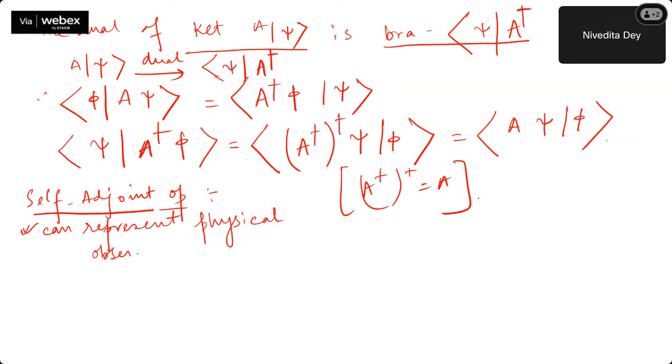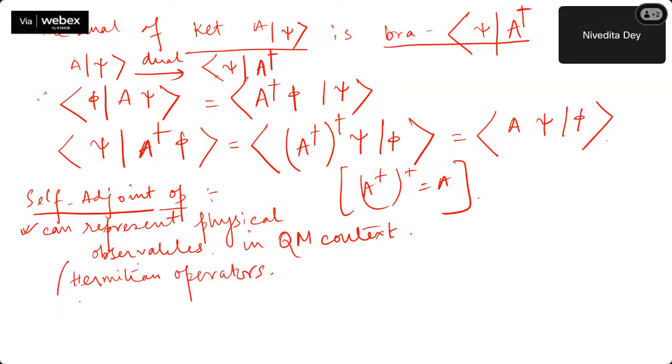In quantum mechanics context, they are also known as Hermitian operators. So Hermitian operators are nothing but self-adjoint operators. And a Hermitian operator definitely has the property of self-adjointness, which is A dagger is equal to A. Just like A transpose and A are the same, here also A dagger is equal to A.